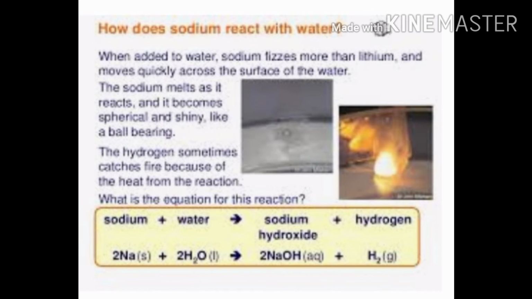This hydrogen gas sometimes catches fire because of the heat from the reaction. You can see the equation of this reaction given below. Na plus H2O forms NaOH plus H2.